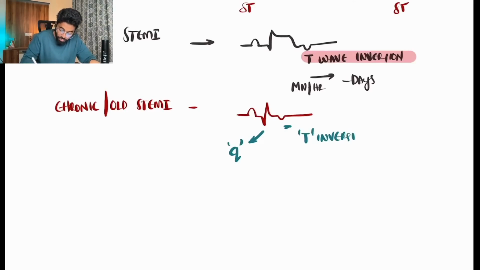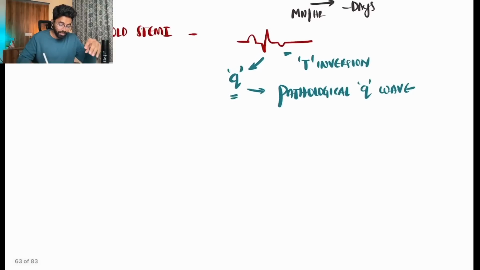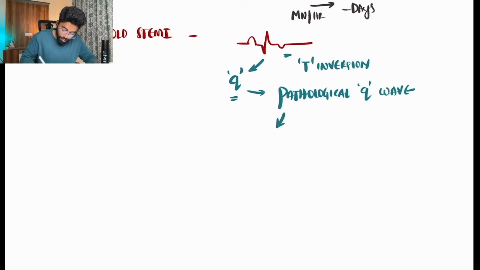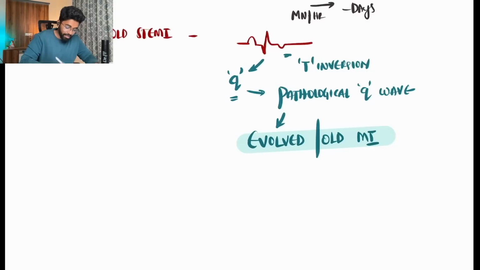The presence of this Q wave, which I have written as a small q, is nothing but a pathological Q wave. So this pathological Q wave is nothing but an evolved or old MI, right? As clear as that.